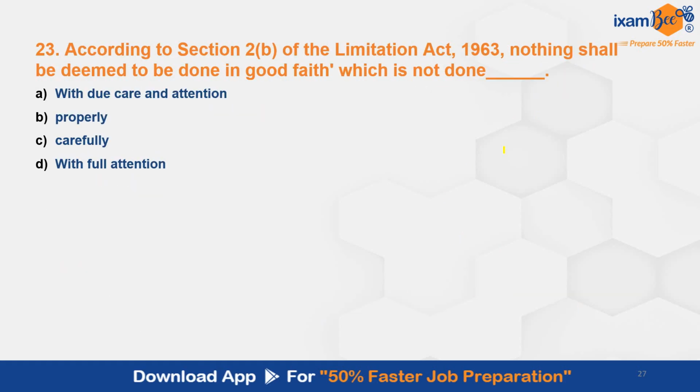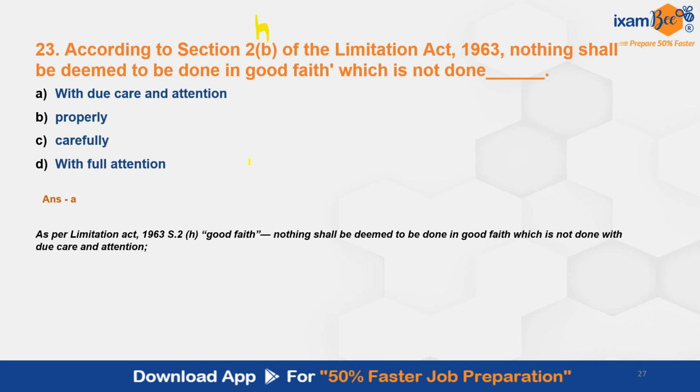Then question number 23. According to section 2(h) of the Limitation Act, nothing shall be deemed to be done in good faith which is not done. Actually, this is not 2B, this is 2H. The correct answer here is A, with due care and attention. As per Limitation Act, section 2, clause H, good faith, nothing shall be deemed to be done in good faith which is not done with due care and attention.